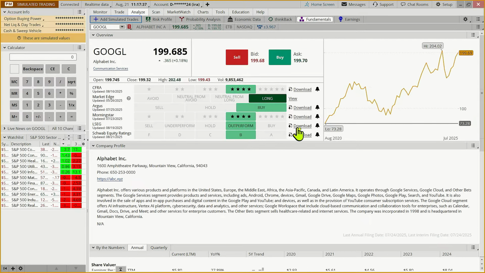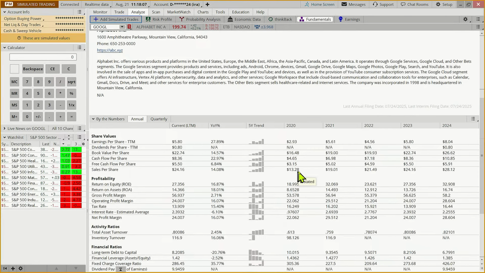And once you've looked at the trend, say, well, do the fundamentals support it? And here's our 5-year trend, and their earnings per share, book value, sales per share, all of these are going up. Now, does that guarantee for the next 5 years they'll go up? No. But we've gone from $13.28 a share in 2020 to 28. So that's over 100% gain. And the earnings per share has gone from just under 3 to just over 8 in that 5-year period. So something they're doing is not too shabby.